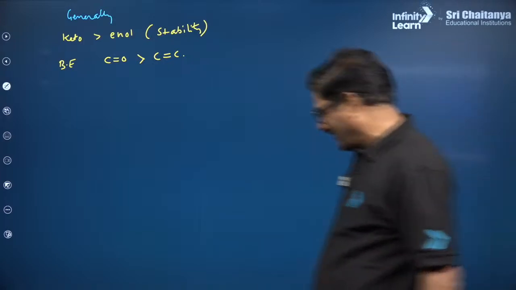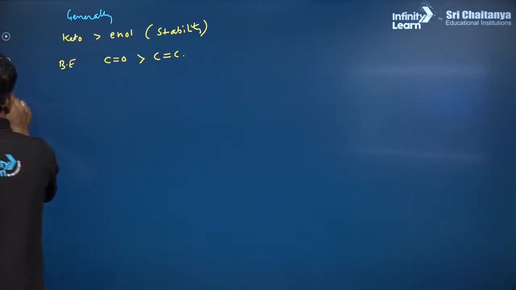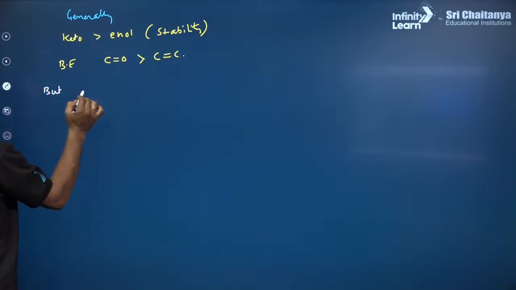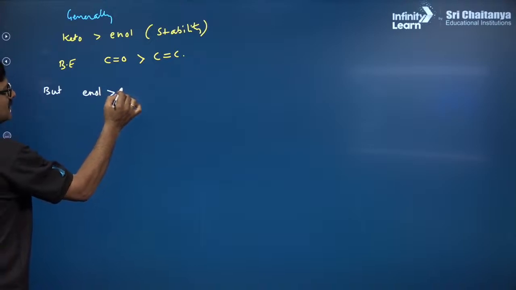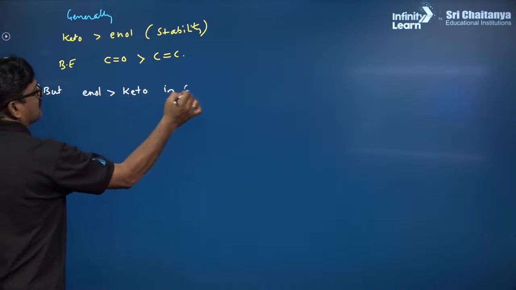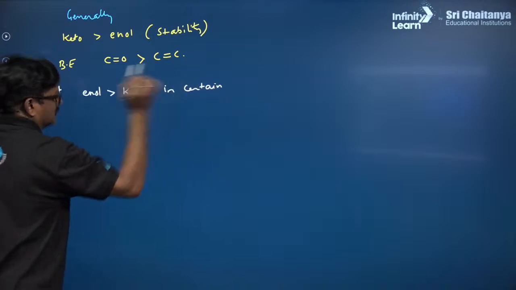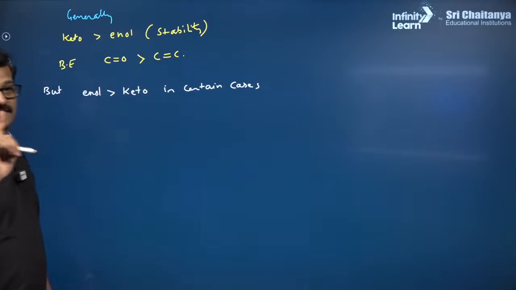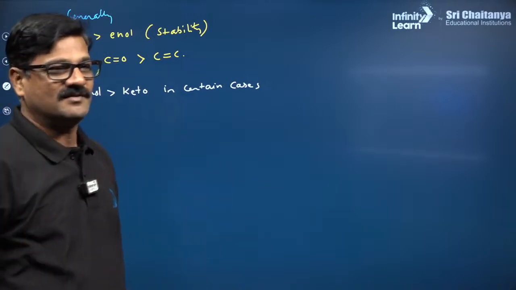But in certain rare conditions, enol is more stable than keto in certain cases. What are the cases? You are going to have a question based on that.